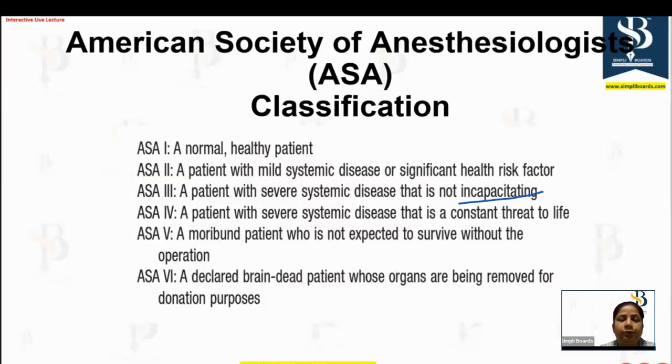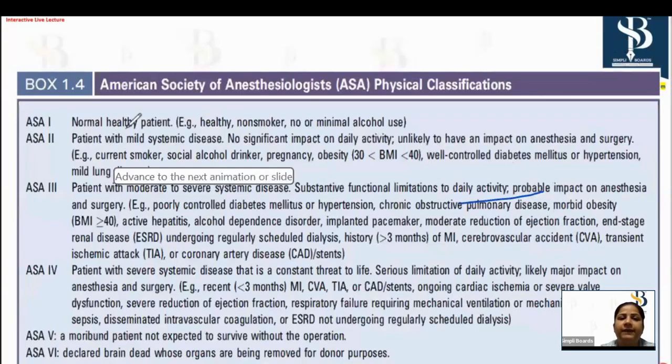Okay. So what is there in ASA 1? ASA 1 is a normal healthy patient, like a healthy, non-smoker, non-alcohol-using patient. ASA 2, when you have a mild systemic disease. So mild systemic means a pregnant patient, a patient who is drinking alcohol, or someone with hypertension that is under control, or diabetes that is under control. So well controlled diabetes. Which type of diabetes? Type 2 diabetes.